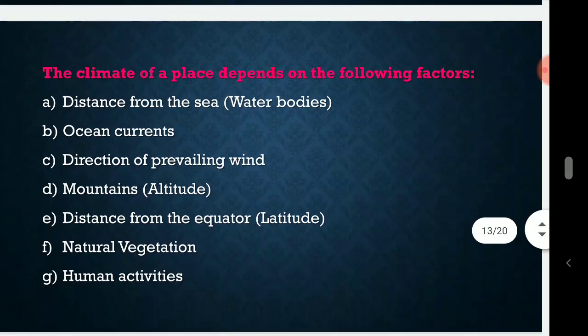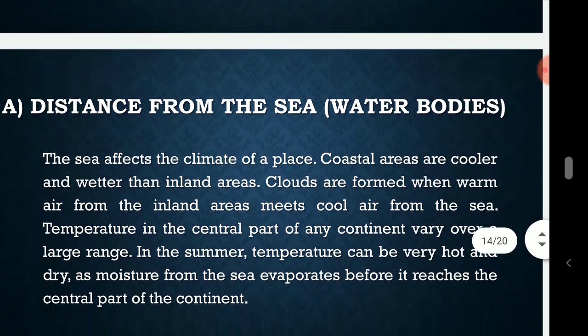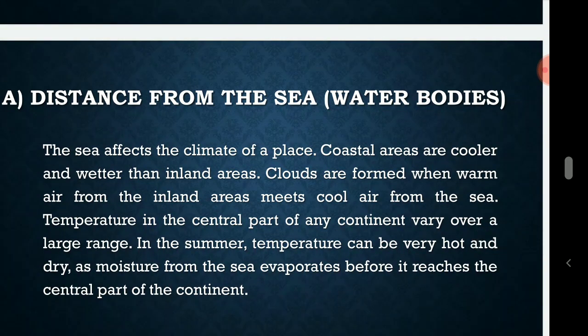Next, the climate of a place depends on the following factors. The following factors are responsible for the changing of the climate of a place. The first is distance from the sea, ocean current, direction of prevailing wind, mountains, distance from the equator, natural vegetation, human activities. The first is distance from the sea, that is, water bodies.